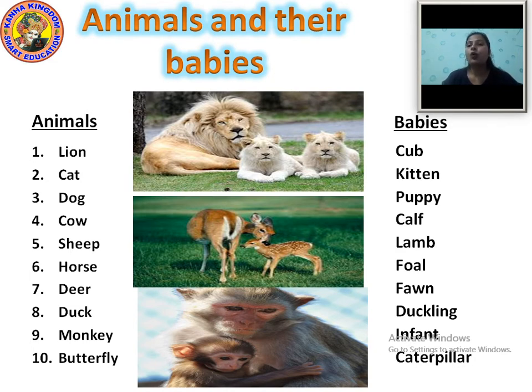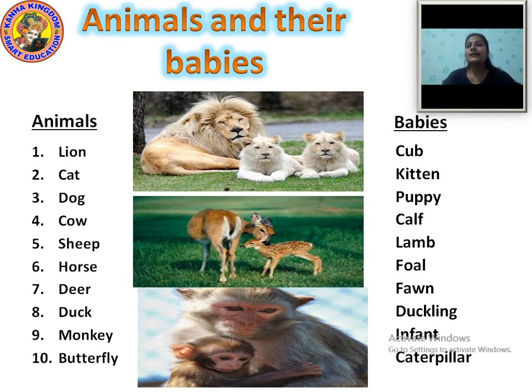Now the next animal is dog. Dog is also a domestic animal. Dog can also live with humans, because dog is a domestic animal. Now the baby dog we call a puppy. Puppy. Dog, puppy.